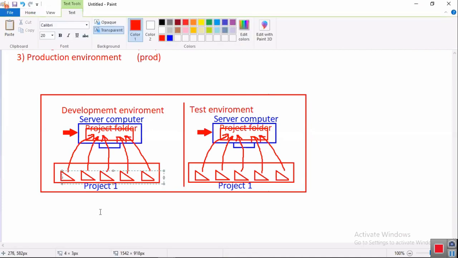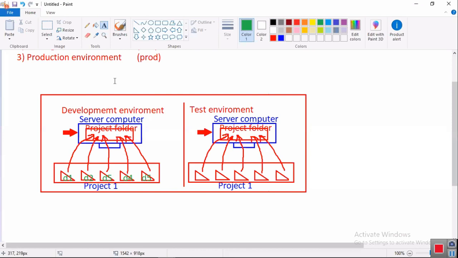This is developer 1, he is developer 2, developer 3 system, developer 4 system, developer 5 system. Here developers are working. A developer's job is to develop the code and place it in the common computer, and that project code is later transferred into another server computer. This server computer is the testing server. Are you catching my point?